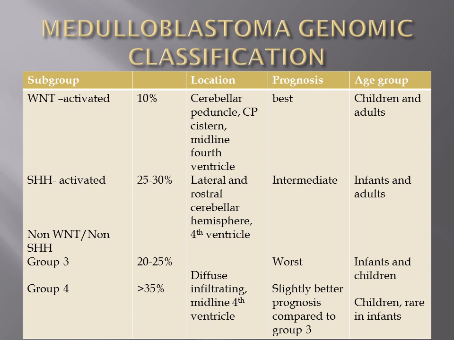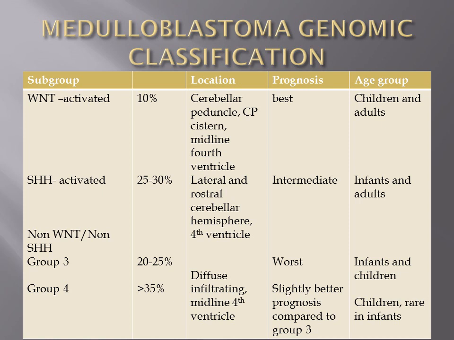Out of them, wingless is the least common and group 4 is the most common subtype. Wingless is most commonly seen in the cerebellar peduncle, extending to the cerebellopontine angle cistern. Sonic hedgehog is seen in the lateral cerebellar hemisphere or rostral cerebellar hemisphere.